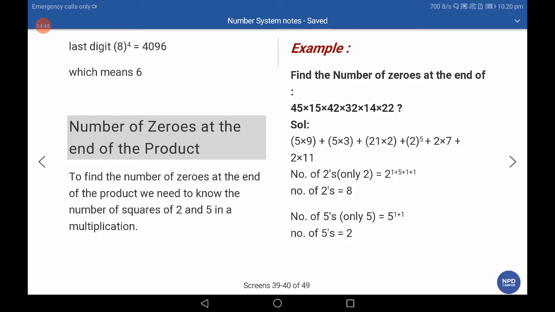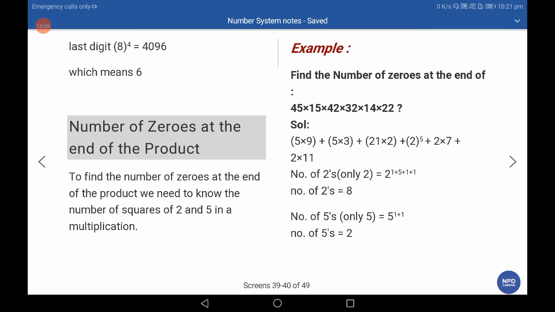Number of zeros at the end of a product. We always get a 0 when 5 is multiplied by an even number, and the smallest even number is 2. So we calculate the number of zeros by counting the number of pairs of 5 and 2.